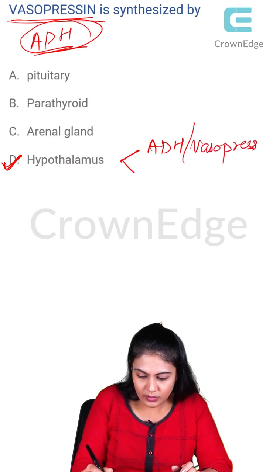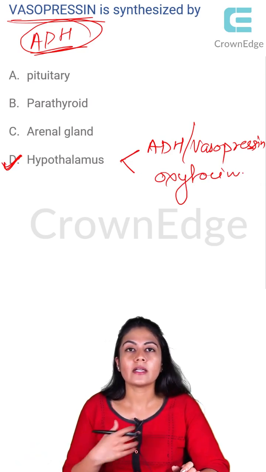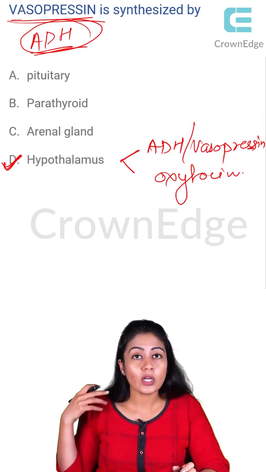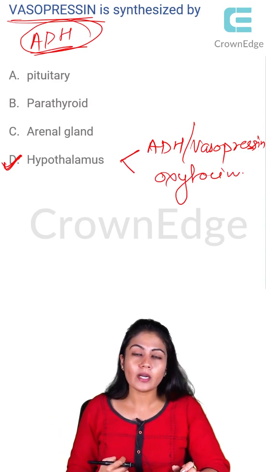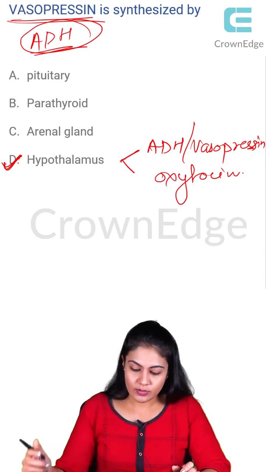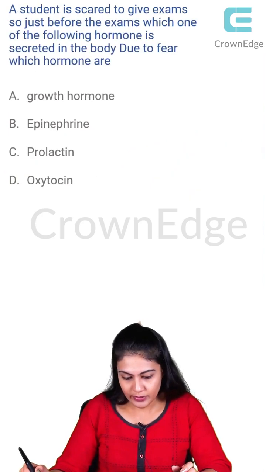And what is the next one? The oxytocin. So whatever other hormones they give, those are either secreted in their own glands, right, or they are secreted from the anterior pituitary. But ADH and oxytocin are the only two hormones which are secreted by your hypothalamus.